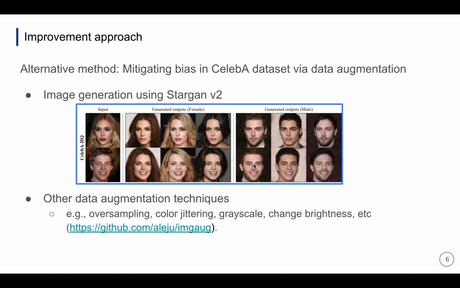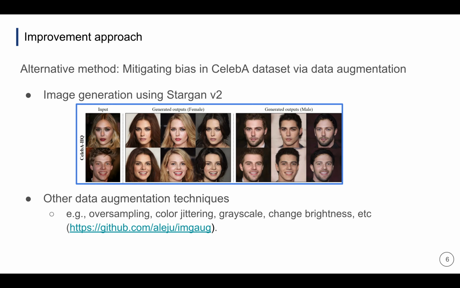Therefore, we present an alternate way to improve face attribute detection accuracy through a debiased dataset. We first find certain classes in CelebA that cannot represent themselves and debias the classes using various data augmentation techniques.